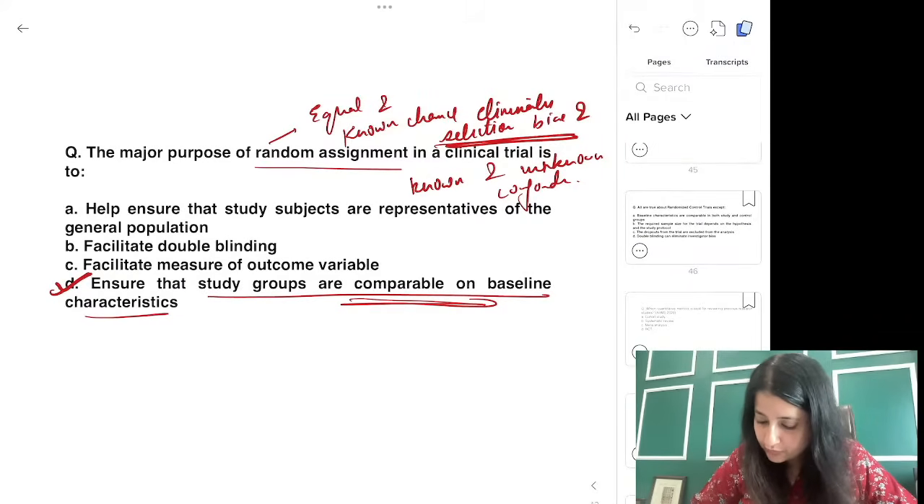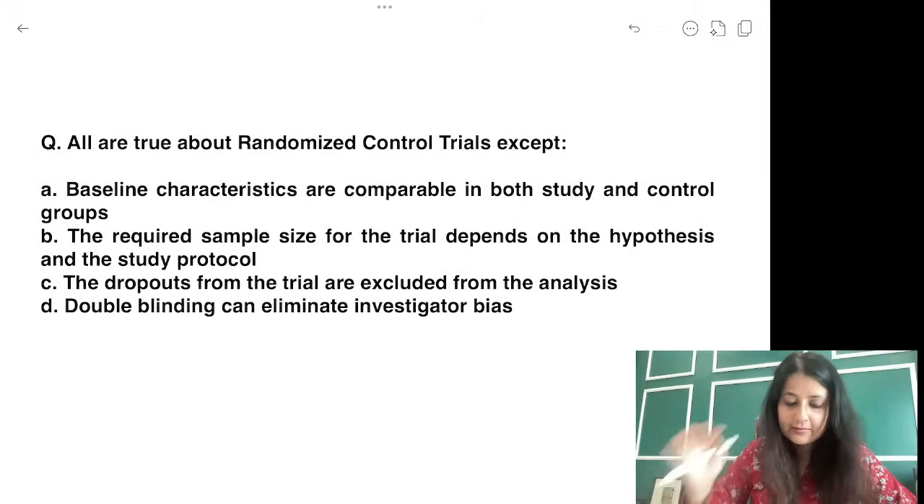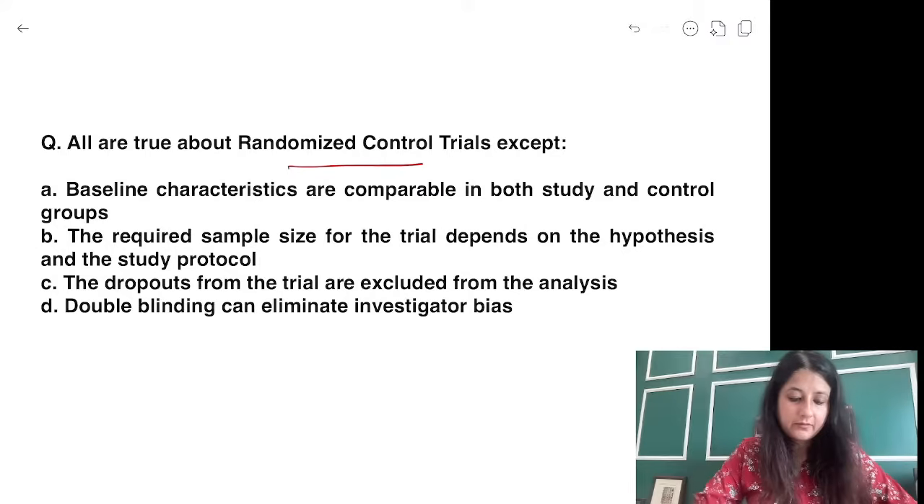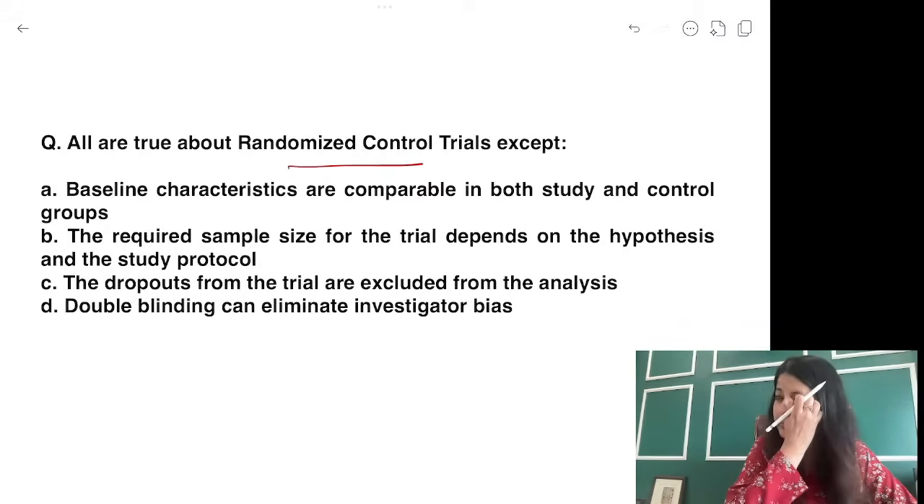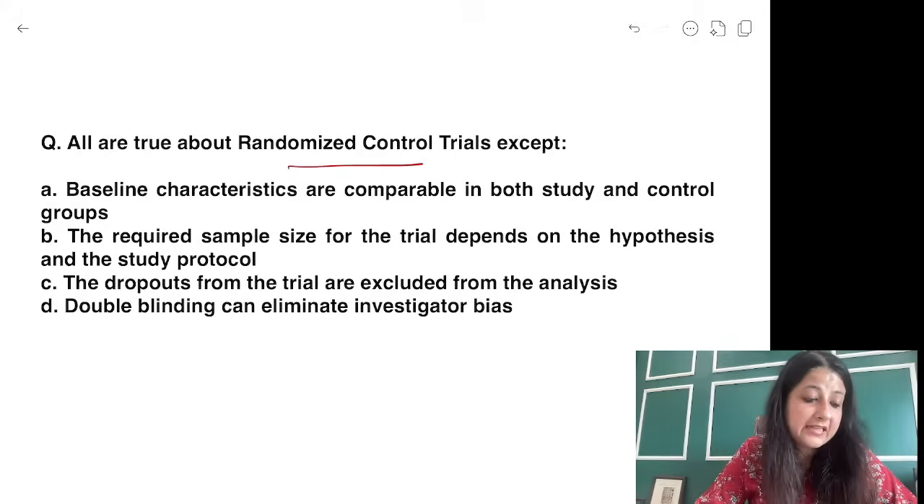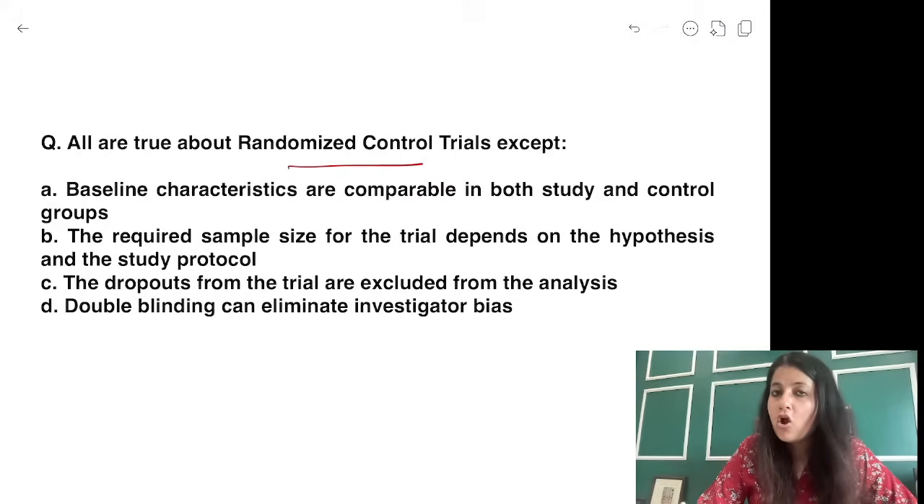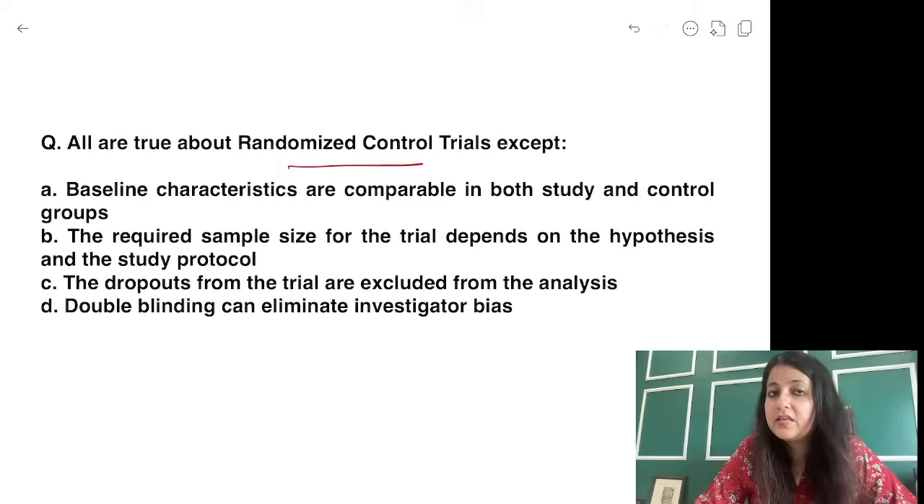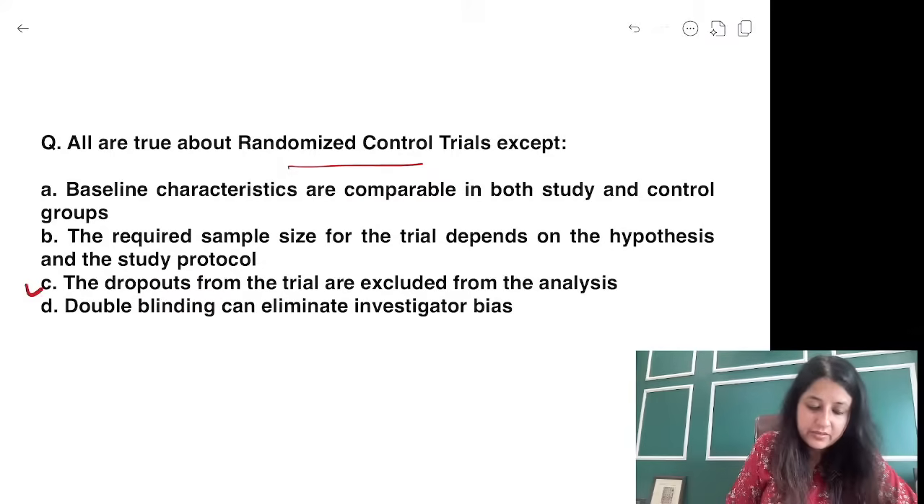Chalo, image I'm going to give you another day. What's the answer to this? All are true about RCT except. Why not A? Let me go to that question. Let me finish up. Then I'll take that question again, Pratiksha. Okay. All are true about RCT except: baseline characteristics are comparable in both study and control groups; required sample size for the trial depends on the hypothesis; dropouts from the trial are excluded from the analysis; double blinding can eliminate investigator bias. Only for one question I've given you this.